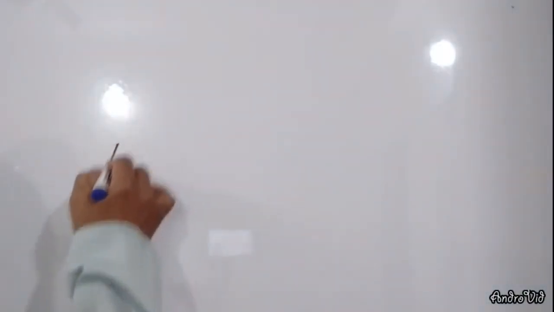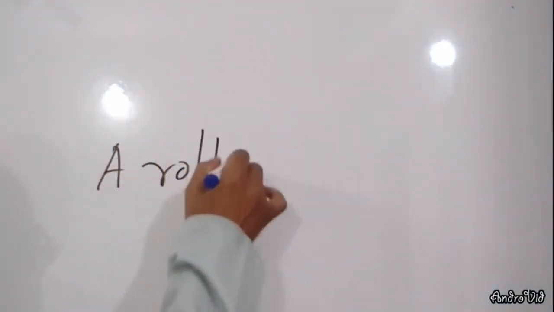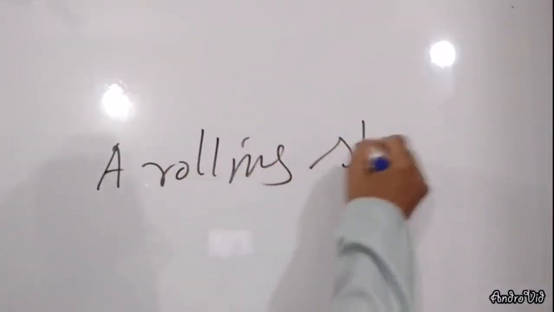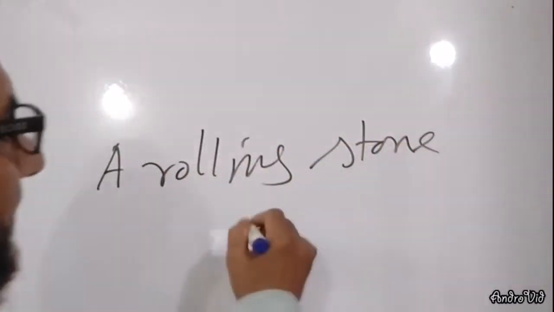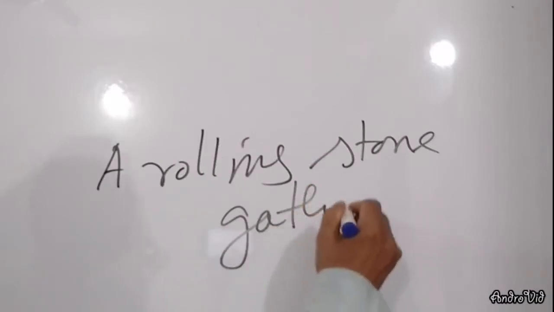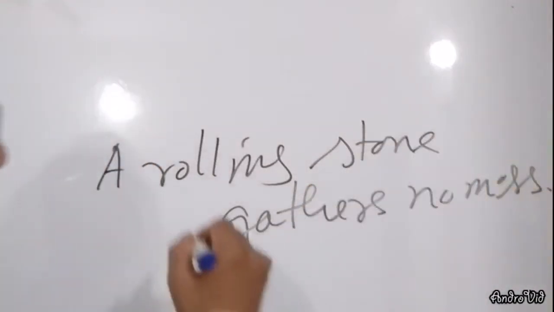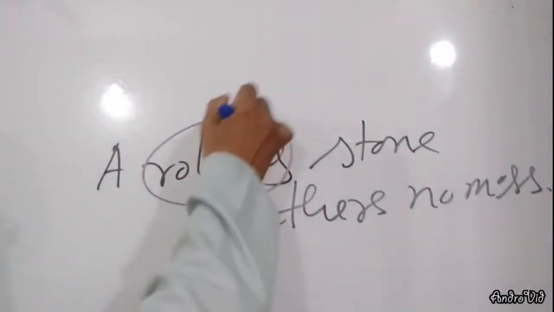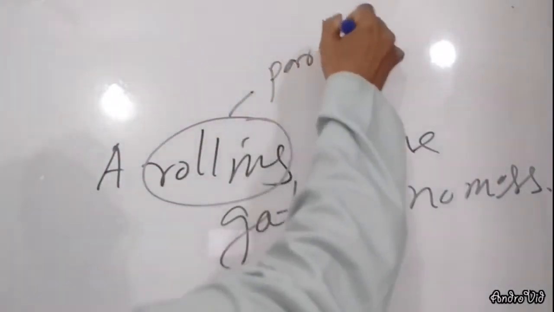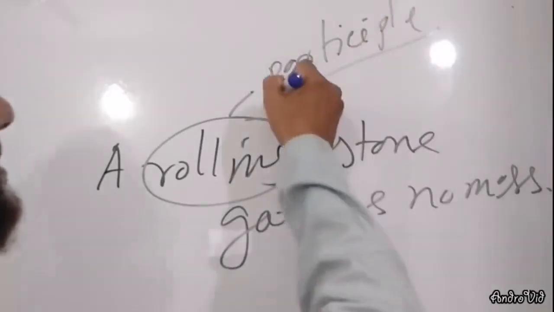Participle. Suppose, a rolling stone gathers no moss. Here, rolling is used as participle.